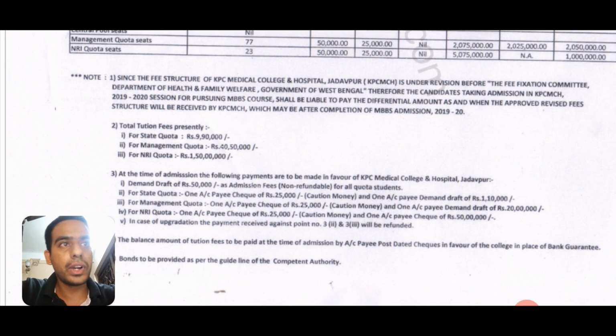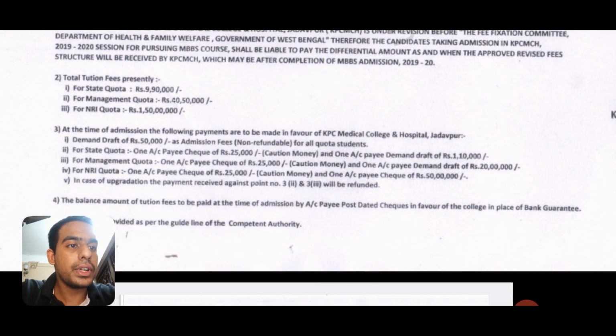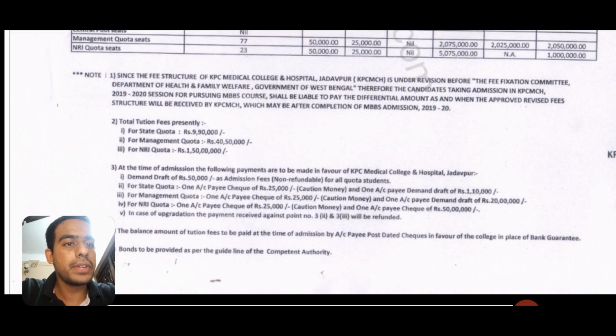Out of 40 lakhs, you have already paid approximately 20 lakhs. The balance amount needs to be paid at the time of admission by account pay post dated check. Okay, so it's a post dated check in favor of the college in place of a bank guarantee. So you give a post dated check of that amount during admission.